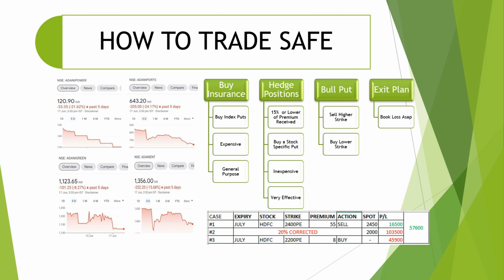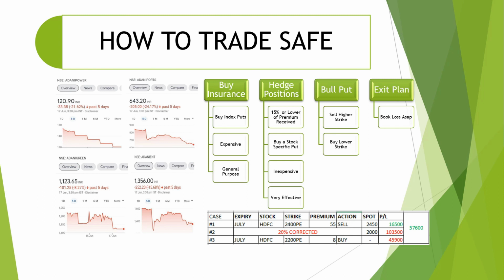But scenario number 3, what if you have a 15% lower premium you received, right? 8 rupees premium trading at 2200 strike. You purchase the put of 8 rupees. For that you hardly pay 2400.